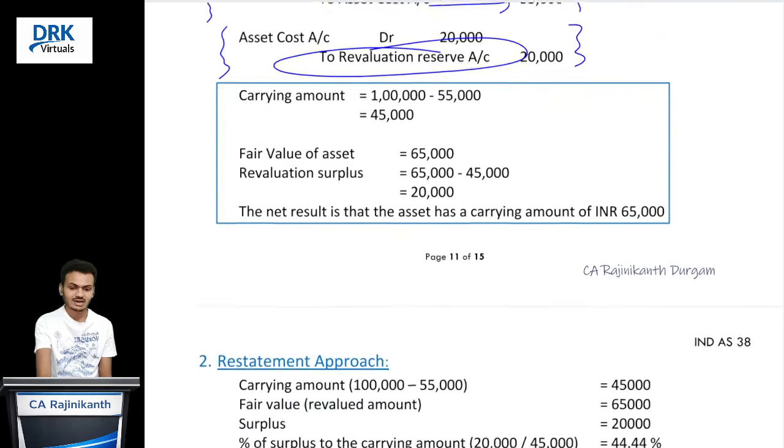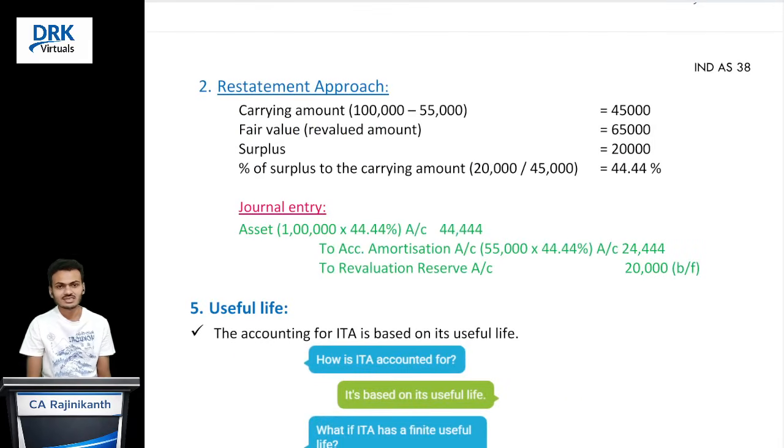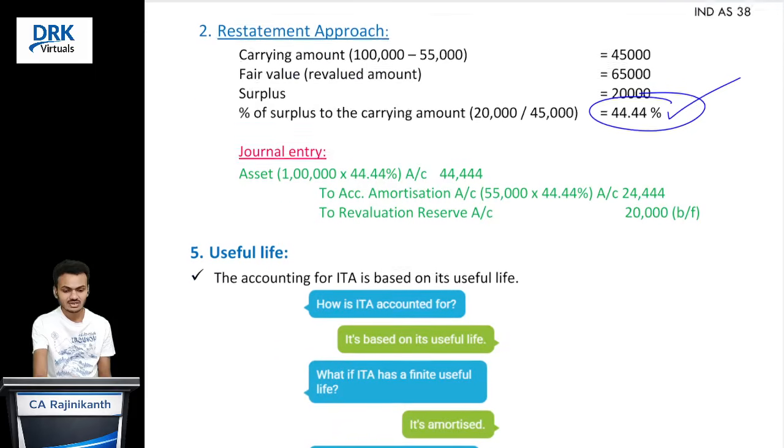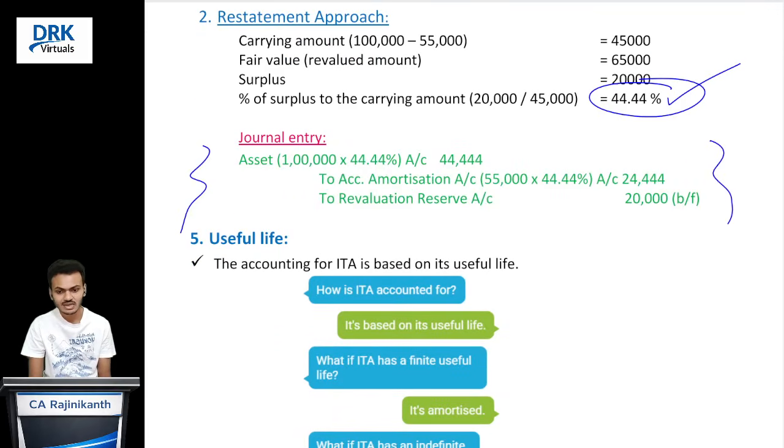That's it. Then what about the restatement approach? In the restatement approach, we should calculate the percentage of change, that is, the percentage of the revaluation surplus or deficit to the carrying amount of that particular intangible asset. And you adjust the gross carrying amount of the intangible asset as well as the accumulated amortization account to the extent of that percentage. See the journal entry, you will get good clarity. Here the intangible asset has a gross carrying amount of 1 lakh rupees, correct? In our example this is a revaluation gain, so you increase to the extent of that percent. So we are increasing.